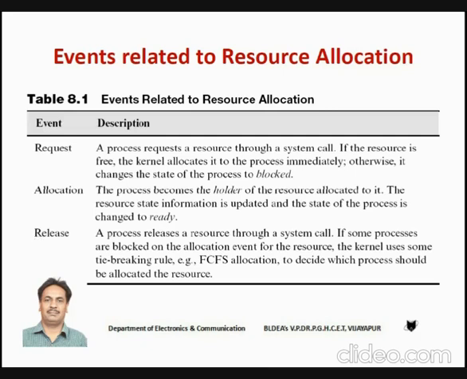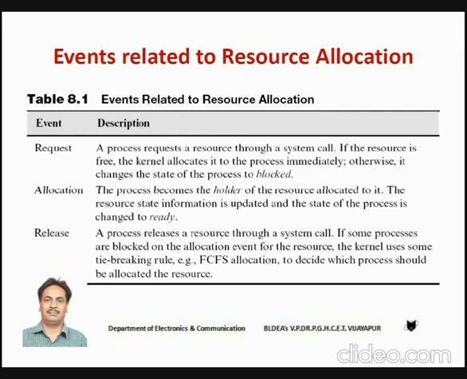Then we have the third event, students, which is called the release event. So when the process completes usage of the resource, it will release the resource by using a system call. So again, the operating system has to execute a system call to release the resource. At that time, if some other process is waiting for that resource, it can make use of that resource. Or if there is a set of processes which are blocked on the same resource, in that case, the operating system is going to use some tie-breaking rule. It may allocate the resource based on, say, first come, first serve, or some other policies.